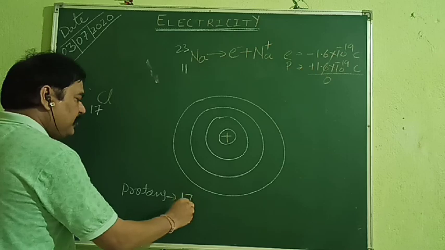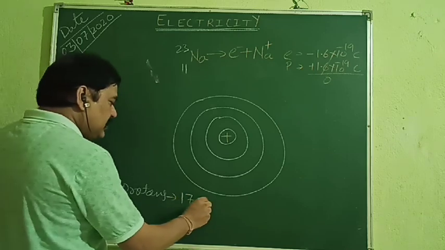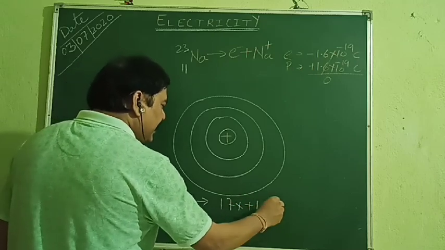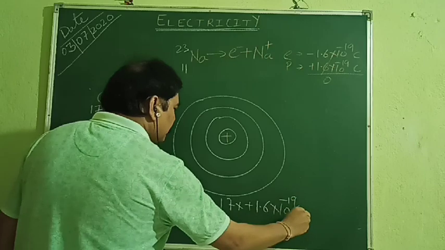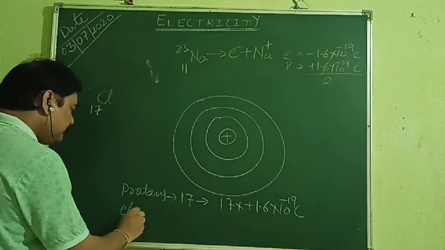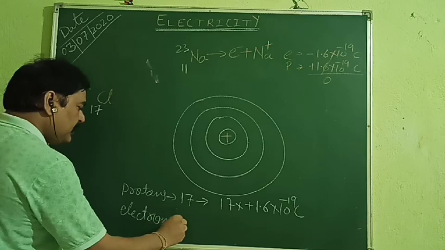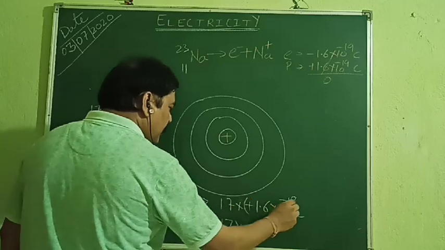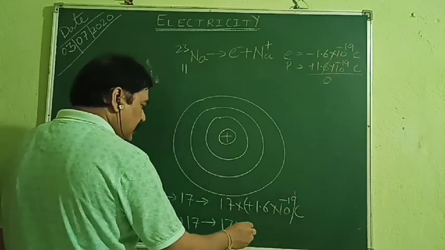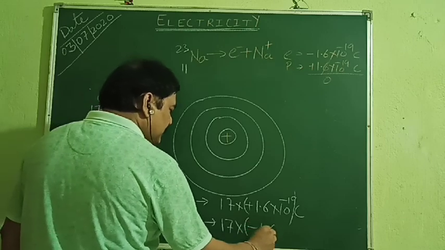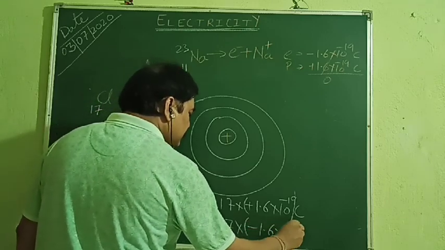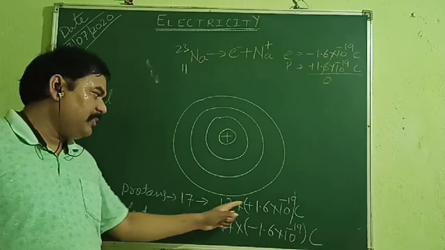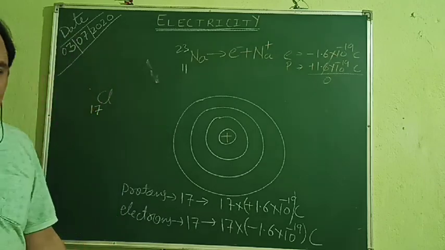It has got 17 protons. What is the total charge on it? 17 into plus 1.6 into 10 to the power minus 19 coulomb. How many electrons are there? Initially 17. What is the total charge? 17 into minus 1.6 into 10 to the power minus 19 coulomb. This much total charge it is there. And you can see the total positive charge equals the total negative charge, so they will balance each other.